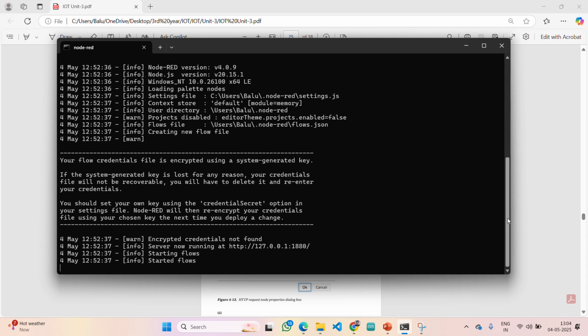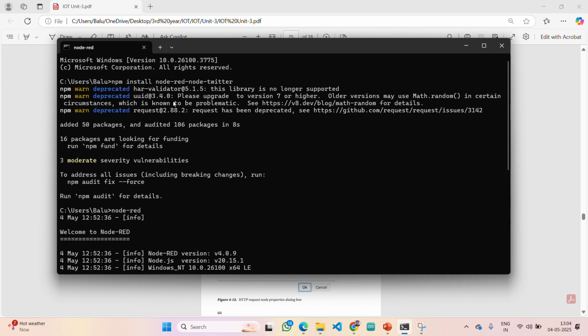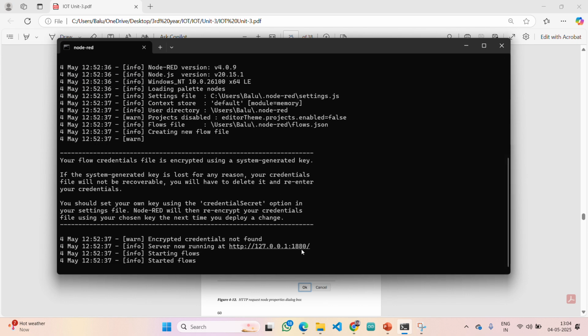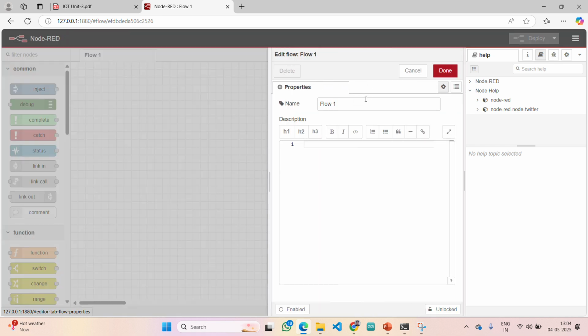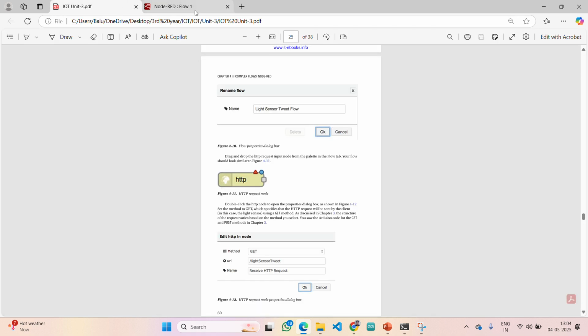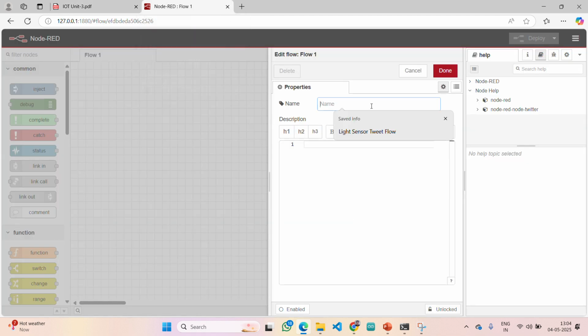Once the installation is executed, you can simply type node-red so that you get all the details, and it will run at port 1880. Just control left click. This is our Node-RED. By default, if it is the first flow, the name will be Flow 1. If you want to rename it, just double click on it, and instead of Flow 1, the name we are using is light sensor tweet flow.